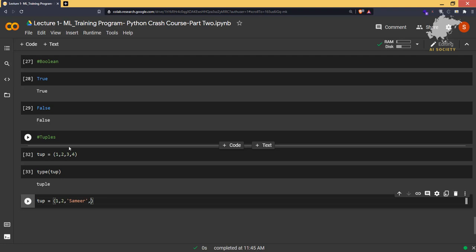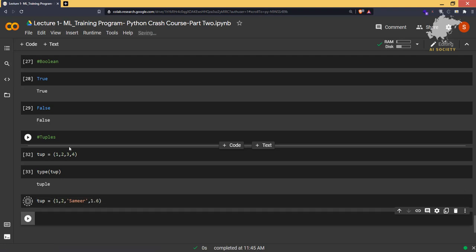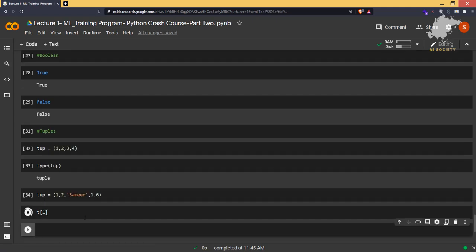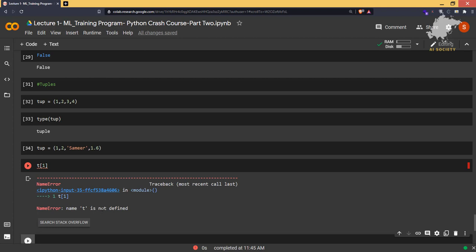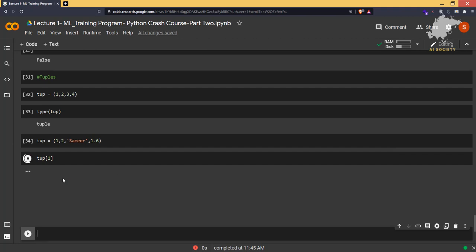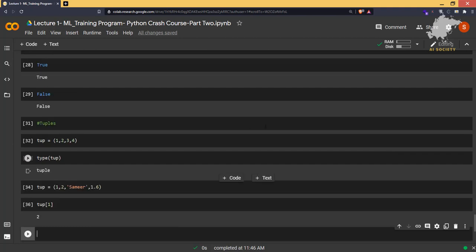Okay, so the tuple is also able to store multiple data types like this. If I want to store multiple data types, it will be able to store them very easily. There will be no problem in this. So basically there is a little difference between list and tuple that we'll be talking about in a second. Let's grab an element. Let's say we grab the number 2. At index number 1 we have the element 2. So t is not defined, sorry, I typed the wrong variable. So now it is grabbing the element at index number 1.